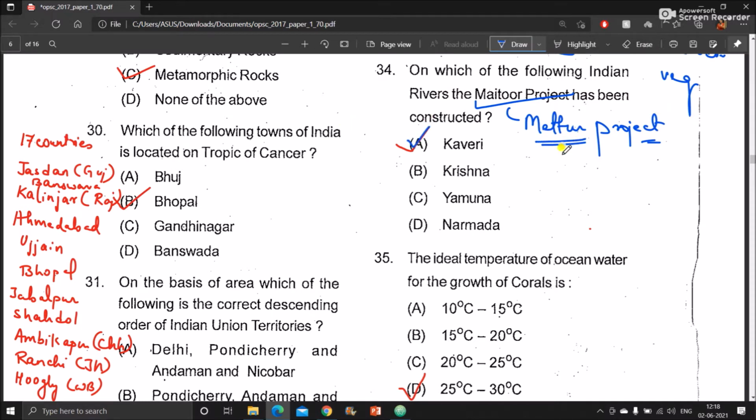As you know, Mettur project was created in the year 1934 during the British rule. The governor of Madras, whose name was Stanley. After his name, there is a reservoir in India, the Stanley Reservoir. And Stanley Reservoir fills the water from this Mettur project.